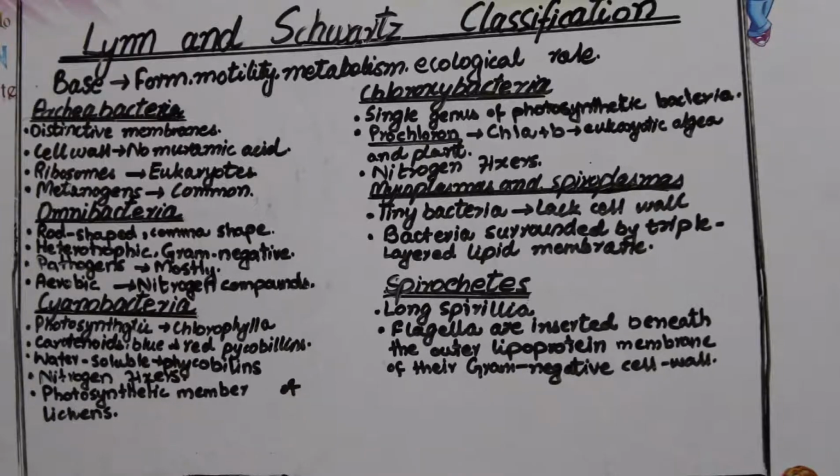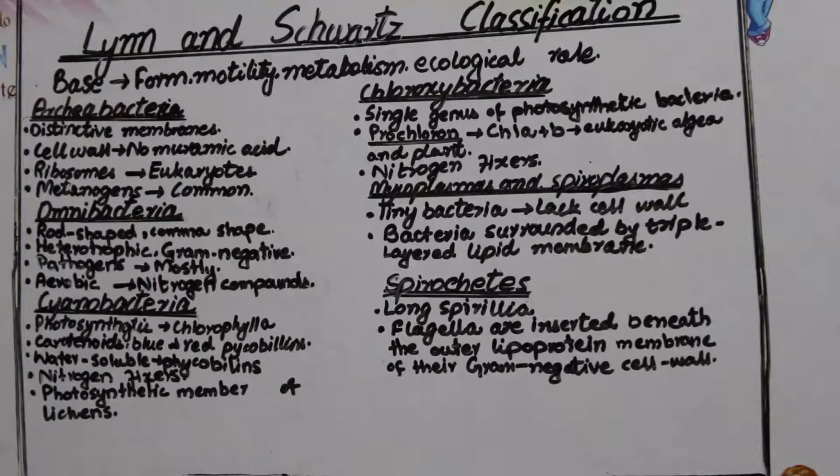So this is the specialization that it does not have. They do not have a cell wall, but they have a triple layer of lipid compound. They have a triple lipid layer in replacement of a cell wall. So these are the mycoplasmas and spiroplasmas.